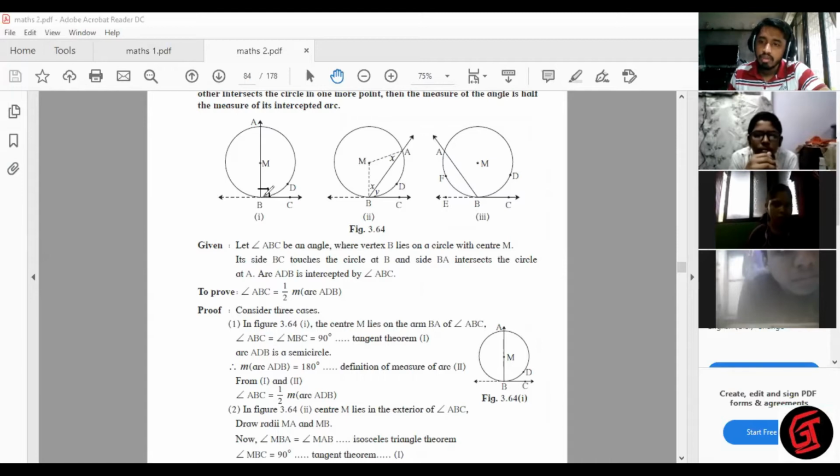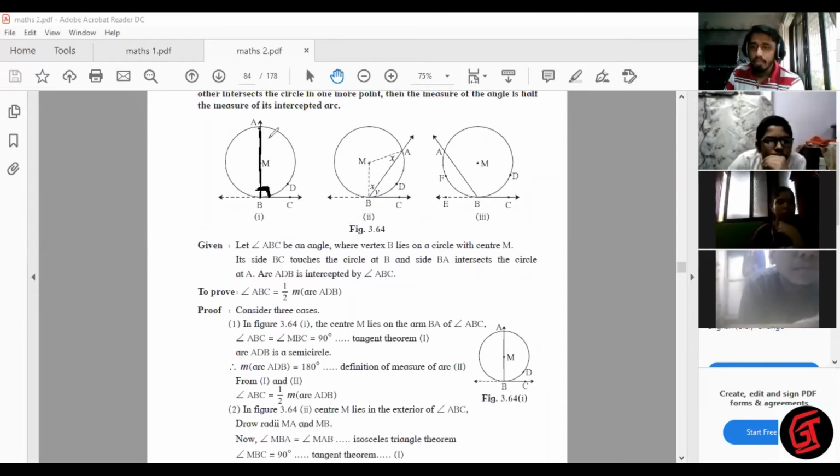We learned the first theorem: a tangent is perpendicular to radius. So this angle is how much? 90 degrees. Correct. So if this angle is 90 degrees, what is this AB called? Diameter. And why is it called diameter? Because MB is the radius. This is 90. Tangent is perpendicular to radius.